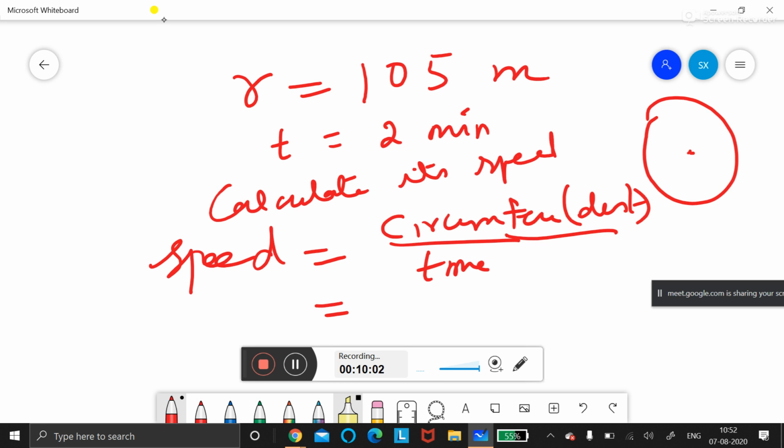You know that. Now, convert this 2 minutes into seconds, children. How to convert 2 minutes into seconds? You should multiply by 60. 2 into 60, 120 seconds.